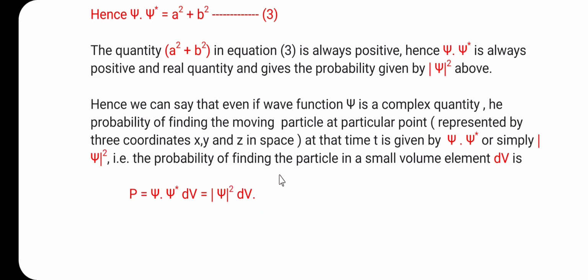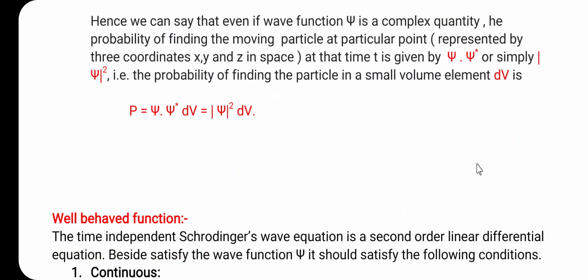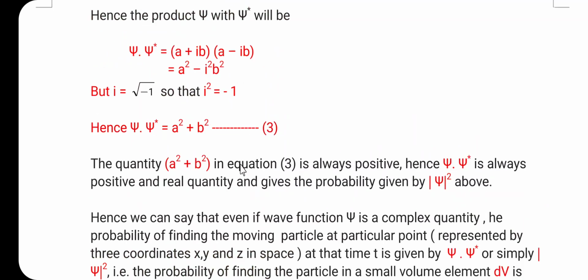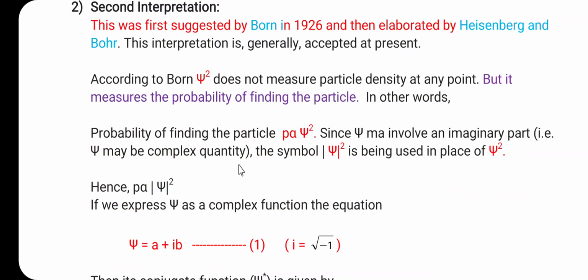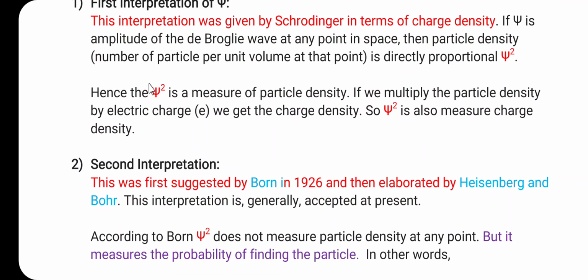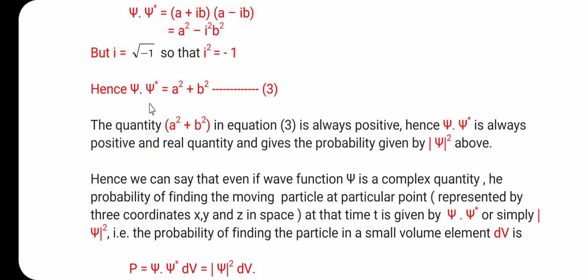That is the probability of finding the particle in a small volume element dV, and here we can write P is equal to psi into psi star into dV is equal to psi mod square into dV. So, these are the two interpretations for the wave function psi. This is number 1 and this is number 2. So, this is about the interpretation.